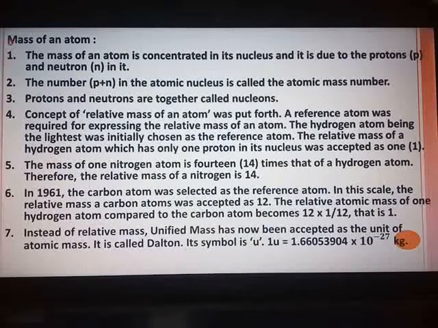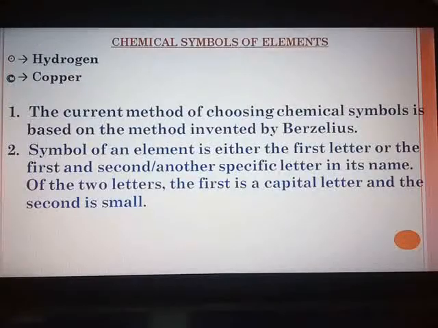After measuring the mass of an atom, our next topic is what is meant by chemical symbols of elements. When you get entry in the class, the first thing which is provided to you is your roll number, which is specific and universal for each and every child. One roll number cannot be shared by two children. So why is the roll number given? So every time the teacher need not take your names. Any time during the exam, you do not have to write your full names. You can just write your roll number, and then the examiner, the teacher comes to know whose paper it is.